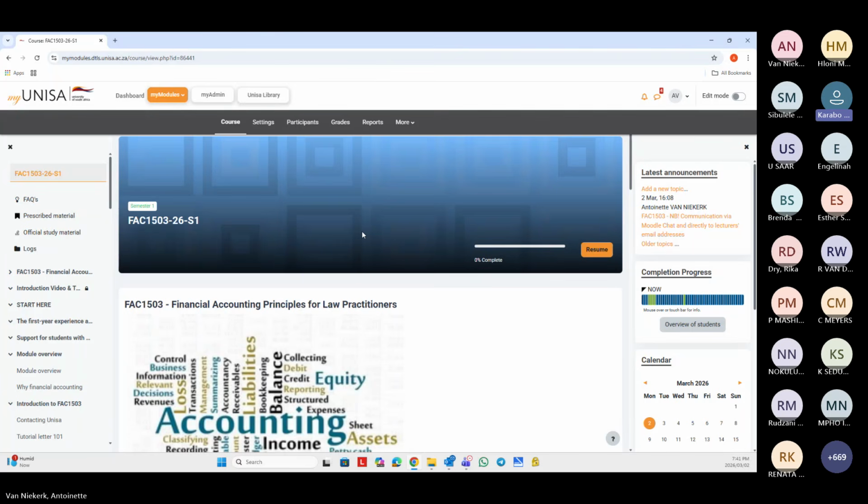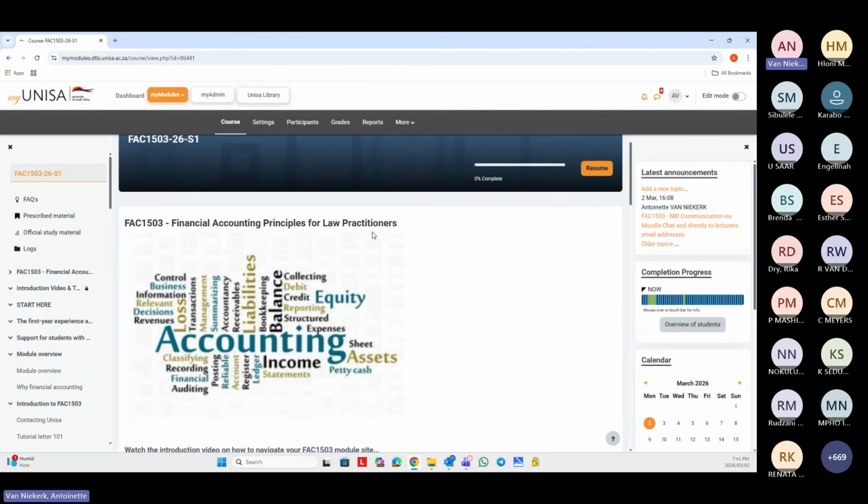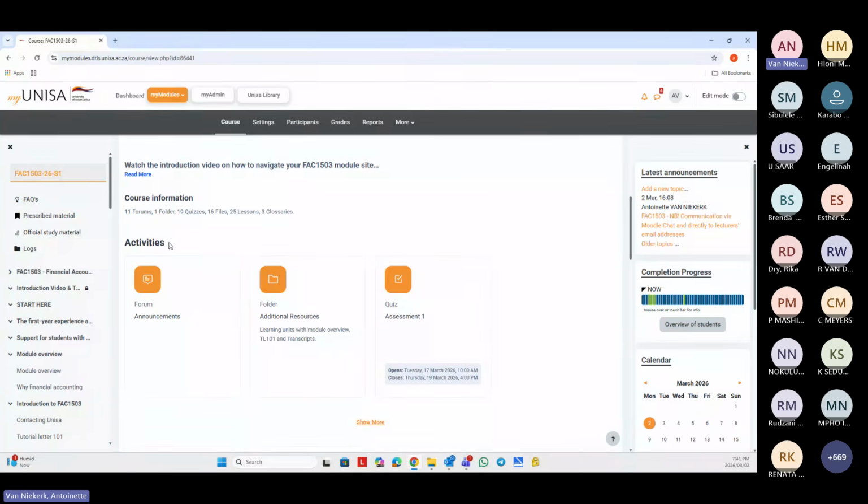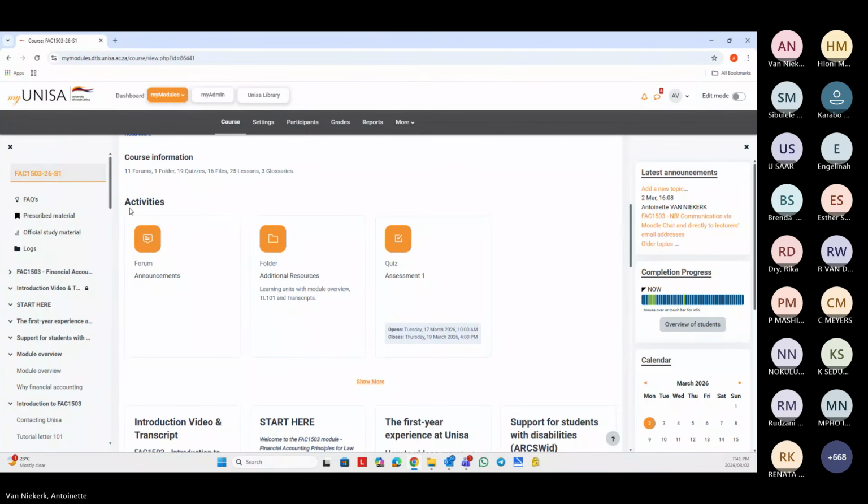I'm on it now. Okay, if you go down, you will see activities. In the middle here, you see I'm highlighting it, activities. Oh, all right. Yes, I can see that one.